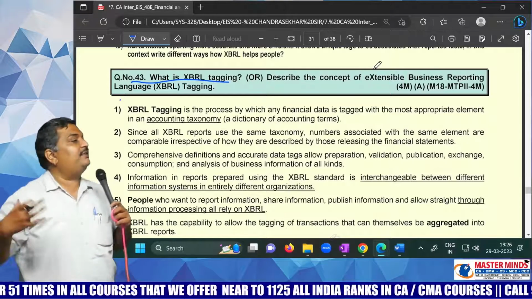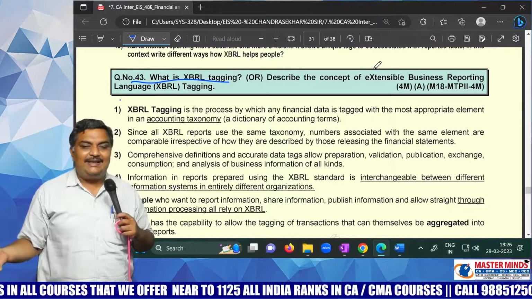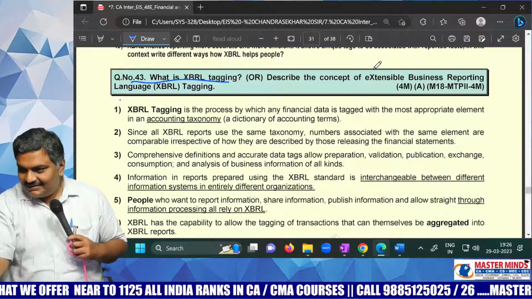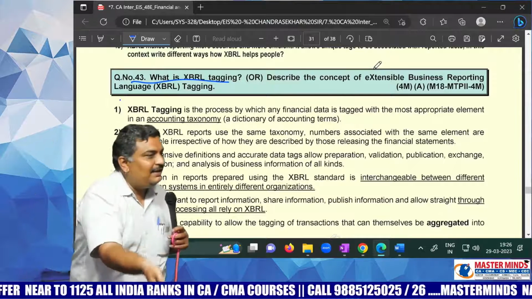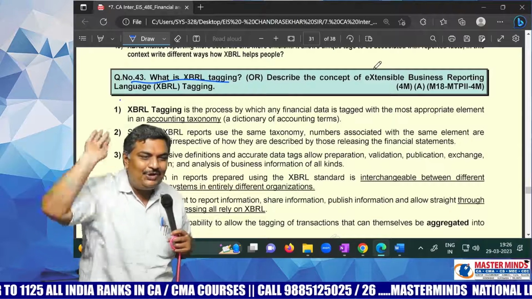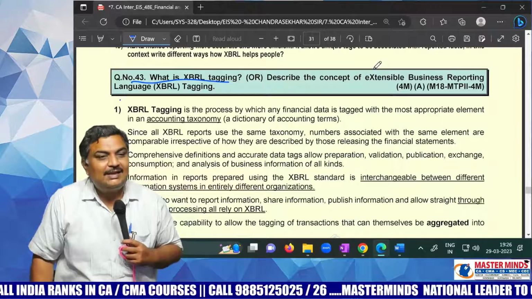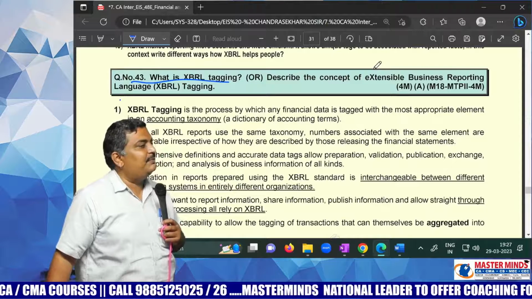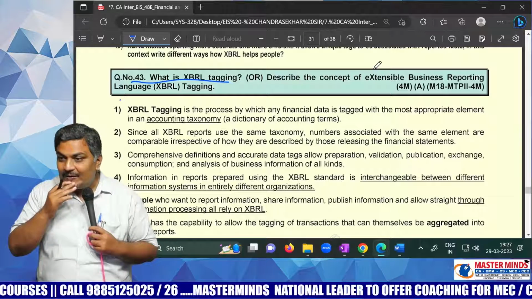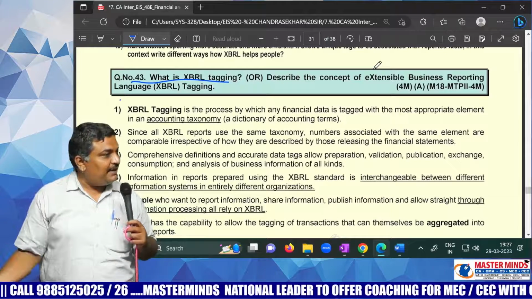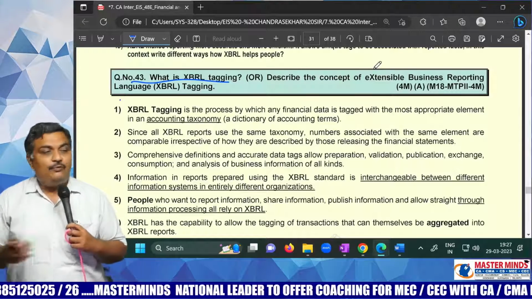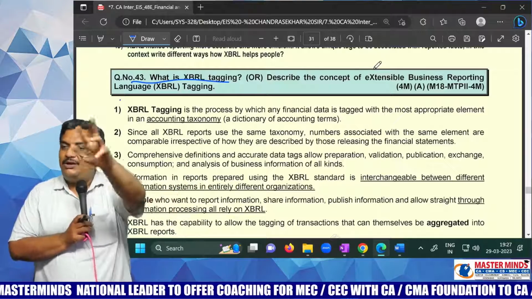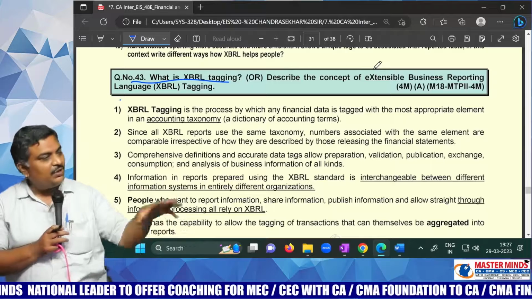And in XBRL, you will have tags. Tags means what? Now you will do tagging. Tagging means returns outwards, purchase returns, or some other term. These are all one and the same. You will tag all the related words to one thing. Do you understand? That is called tagging. And in XBRL, there will be a taxonomy. Taxonomy means classification. Classification means what? You have many doubts now? Remuneration account. How is it classified? Is it a P&L account item or a balance sheet item? If you look at the XBRL taxonomy, you will find that a remuneration account is a P&L item related to a real account. All this taxonomy will be there. That is called XBRL.